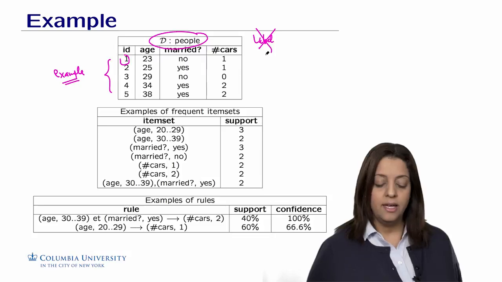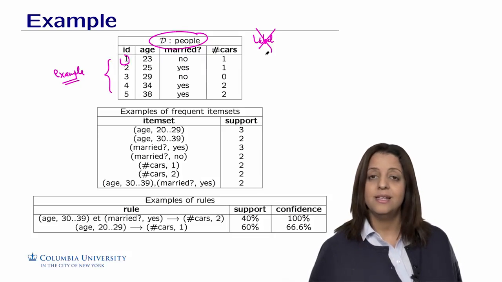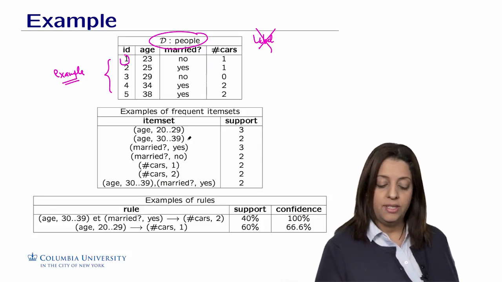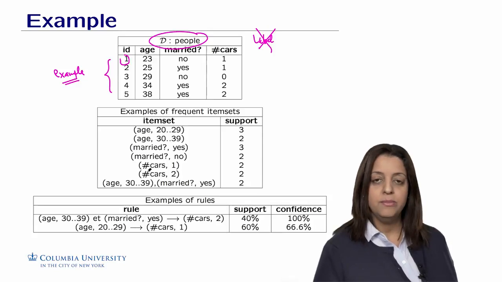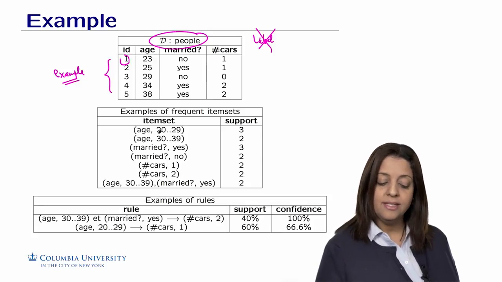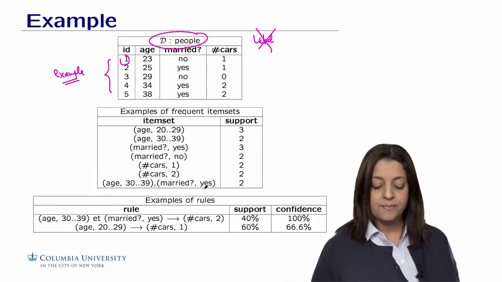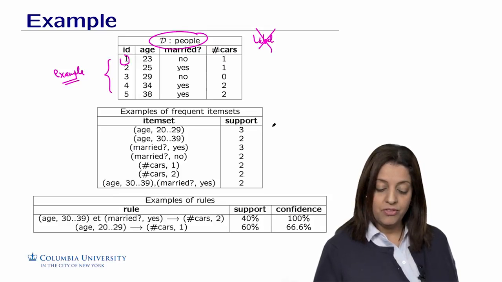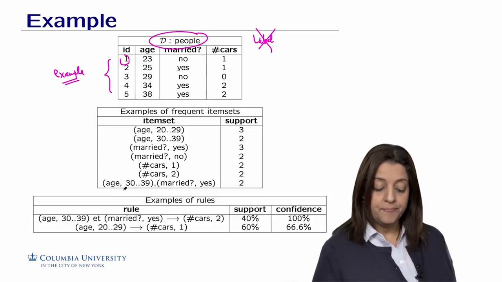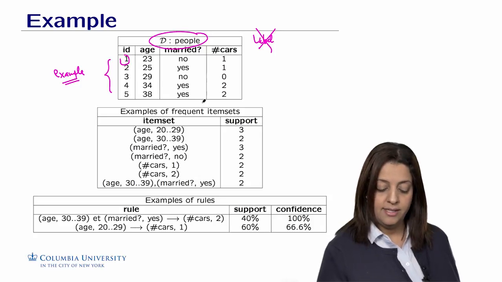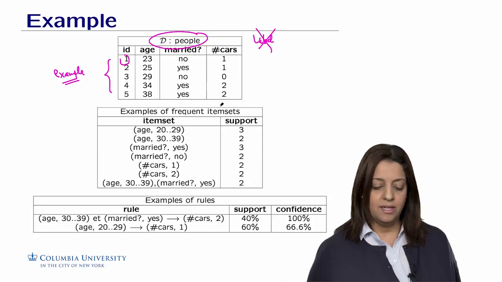And we are going to extract frequent item sets. In this case, the predicate set would be the age in the range 20-29, the age in the range 30-39, whether the person is married, yes or no, the number of cars 1, number of cars 2, and combine this kind of item sets, such as age is in 30-39 and married is yes. So we're going to calculate the support in this table. For example, this last item set is actually frequent in 2 of the examples. There are 2 examples with age between 30 and 39 and who are married. These are these 2 lines here. We're going to apply the framework exactly similarly, but in this case the item just has a different formulation.